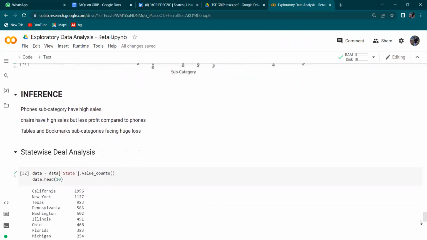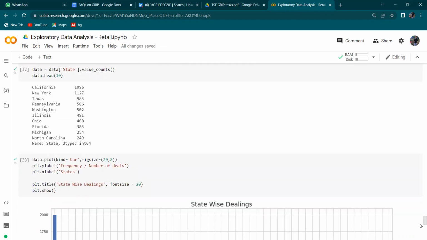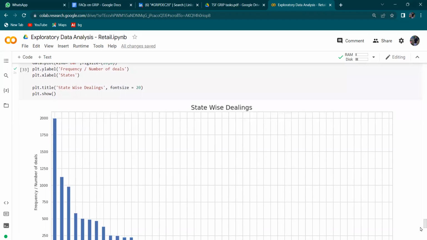Now moving towards the state-wise deal analysis, we have the state value counts. For California, we have 1,996. For New York, we have 1,127. For Texas, we have 983. For Pennsylvania, we have 586. For Washington, we have 502. For Illinois, we have 591. For Ohio, we have 468. For Florida, 383. For Michigan, we have 254. And North Carolina, we have 249, and so on. We have plotted a bar graph for the state-wise deals.